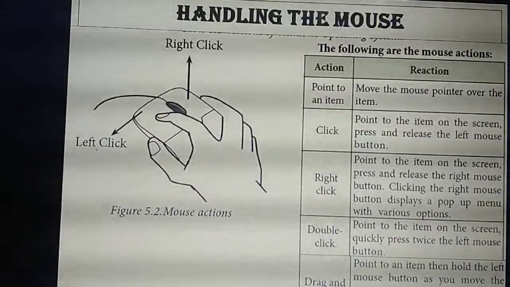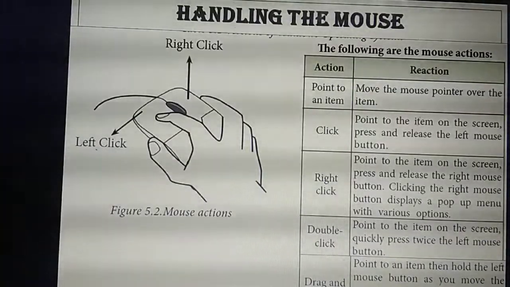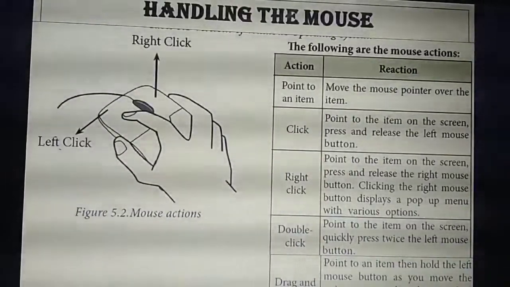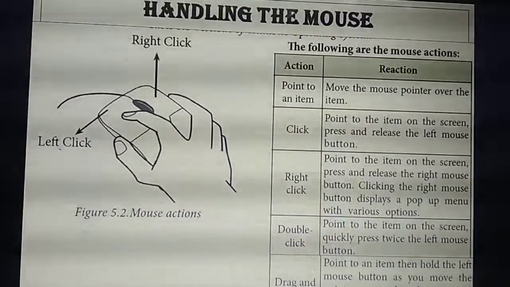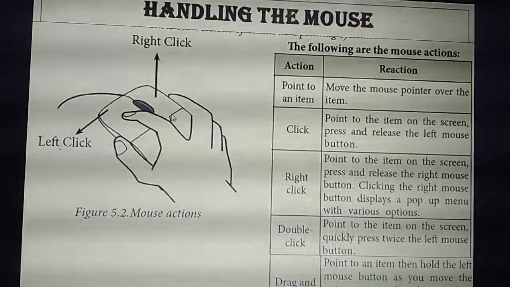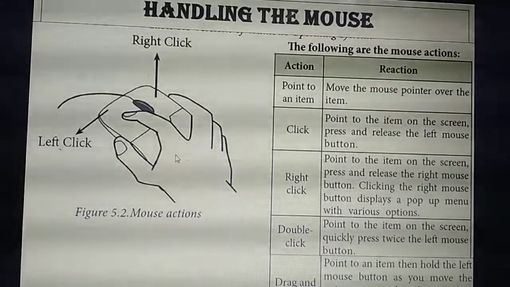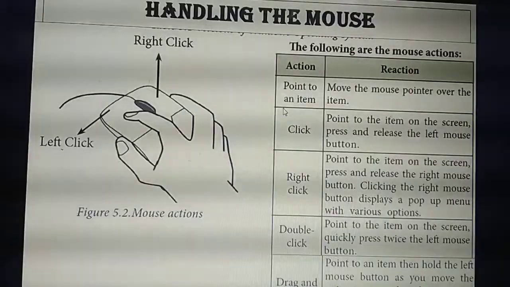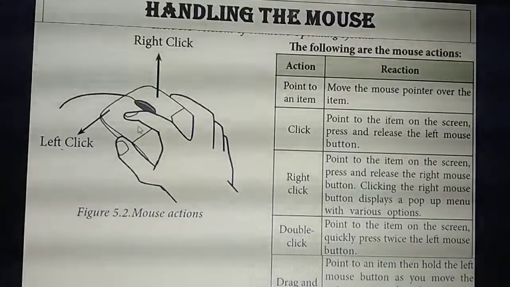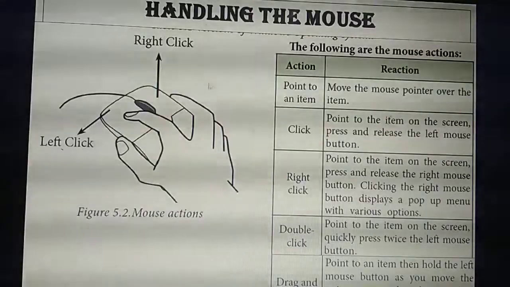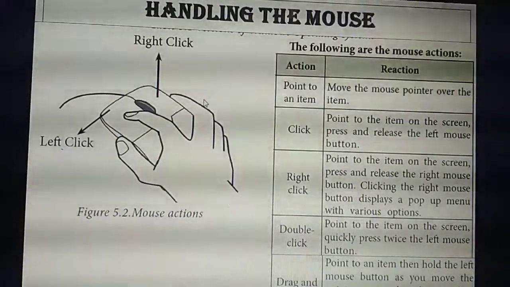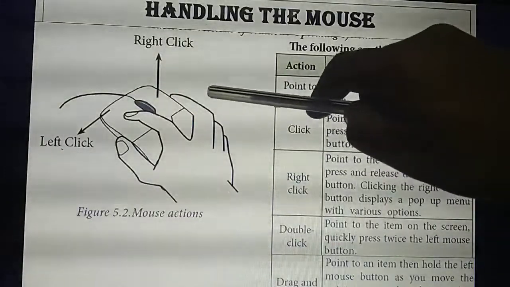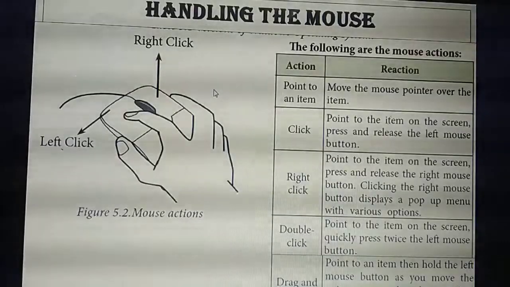What's the use of the mouse? If they ask a 3-mark question, if possible draw this diagram and draw this tabular column and explain the things. The first action is point to an item. What does pointing to an item mean? One cursor is moving here and there on the screen. One arrow-like structure is there, no? This is called the mouse pointer. That is called point to an item.